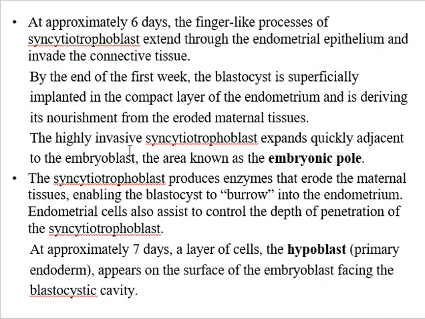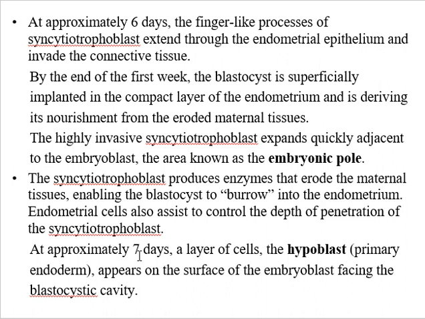A highly invasive syncytiotrophoblast expands quickly adjacent to the embryoblast, the area known as the embryonic pole. The syncytiotrophoblast produces enzymes that erode the maternal tissue, enabling the blastocyst to burrow into the endometrium.